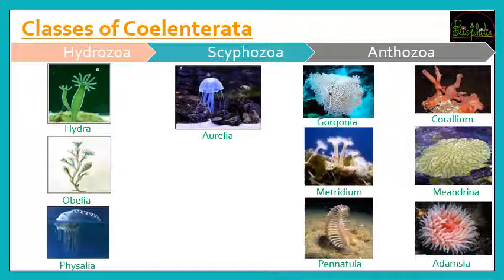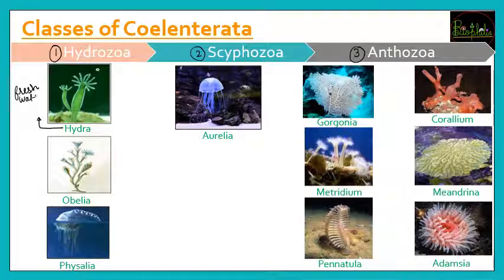Now let's discuss the classes of Coelenterata. In Coelenterata there are three classes. The first is Hydrozoa, the second is Scyphozoa, and the third is Anthozoa. These three classes have different examples. The first example of Hydrozoa is Hydra, and if you have to give a description of Hydra, it is the freshwater polyp.